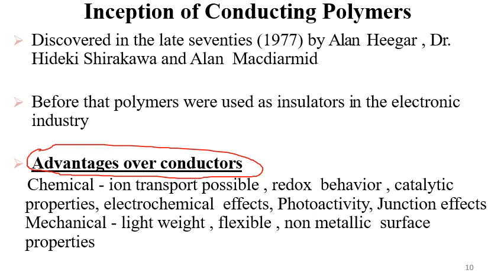In the case of conducting polymers, ion transport is possible. They exhibit redox behavior. They also exhibit catalytic properties, electrochemical effects, photoactivity, and junction effect. They are mechanically lightweight, flexible, with non-metallic surface properties. So they have many advantages over normal conductors.